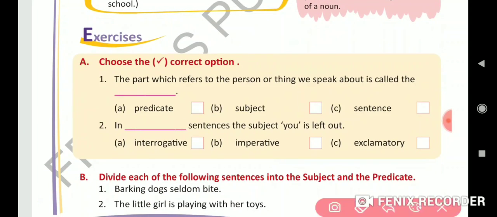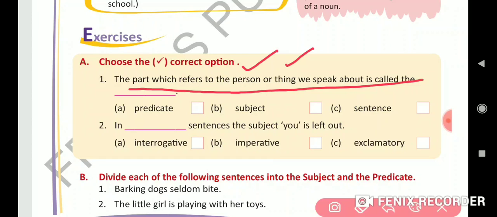Now let's come to the exercise. The part which refers to the person or the thing we speak about is called the. Just tell me about the person and thing. Predicate, subject or sentence? Subject. In dash sentences, the subject you is left out. We have gone through which sentence was that? Imperative sentence.